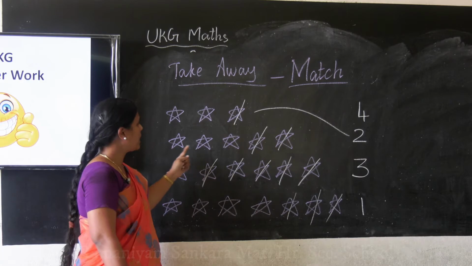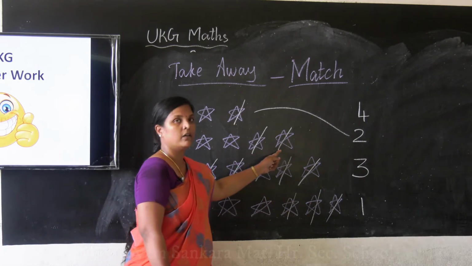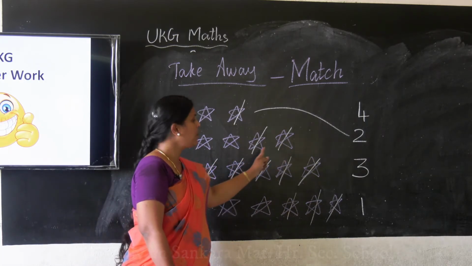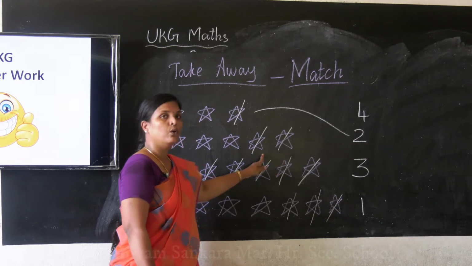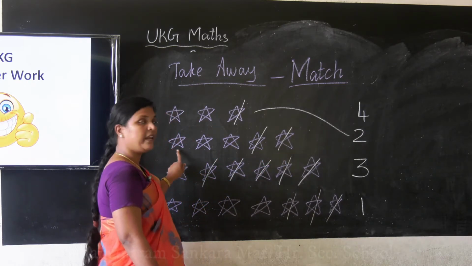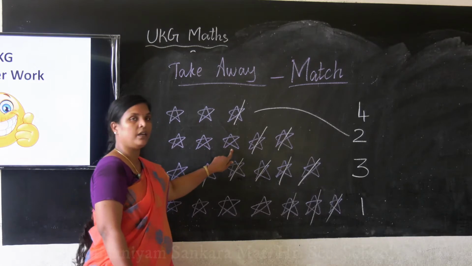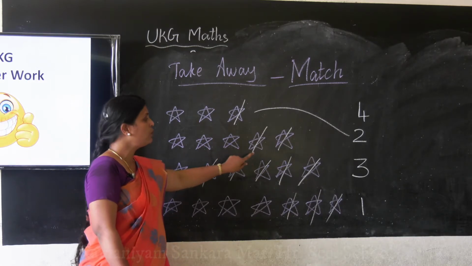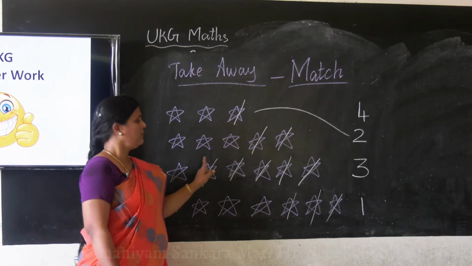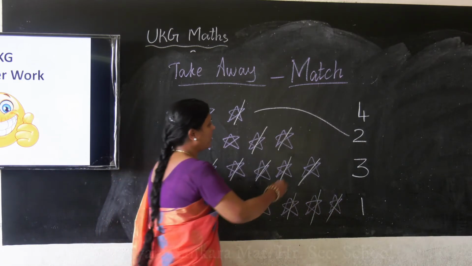How many stars totally? 1, 2, 3, 4, 5. In that 5, how many striked off? 2. Okay? So how many remaining? 1, 2, 3. Is it not? So 2 taken away from 5, we get 3. Where is the number 3? Here.